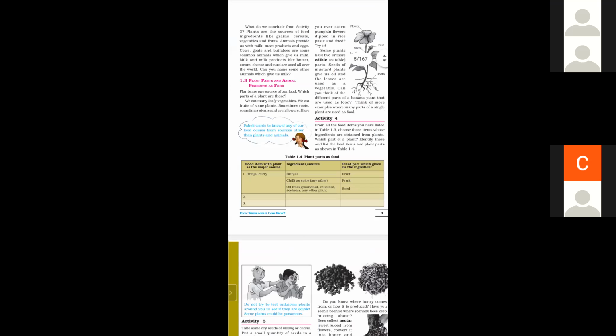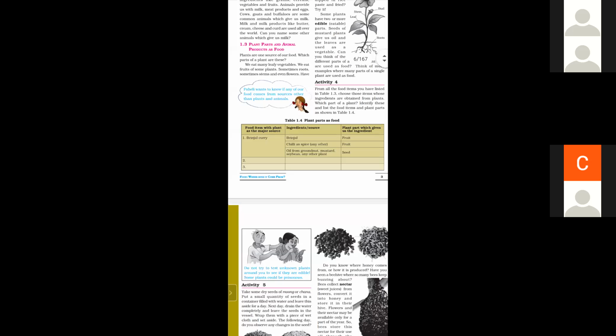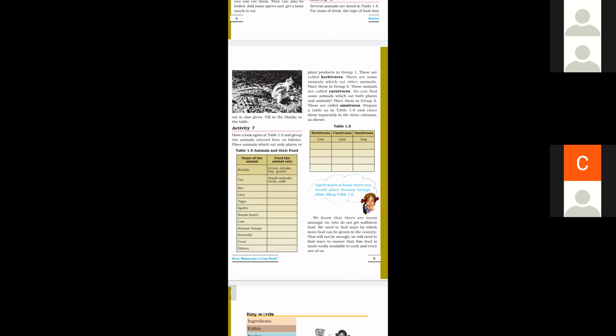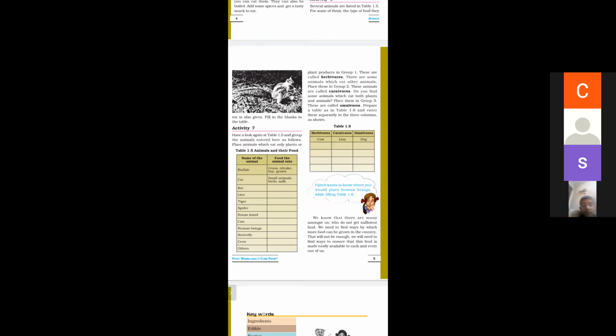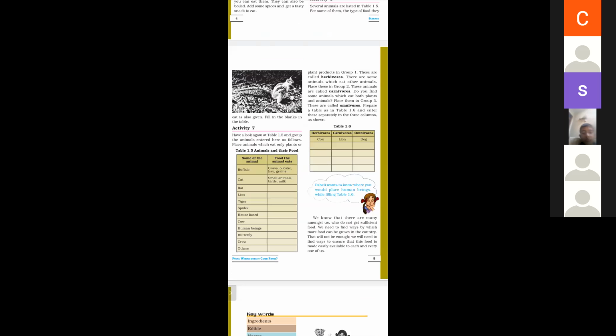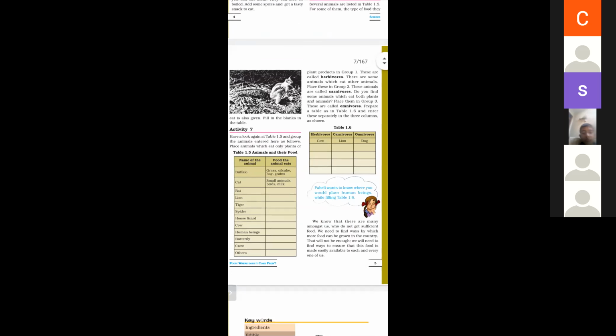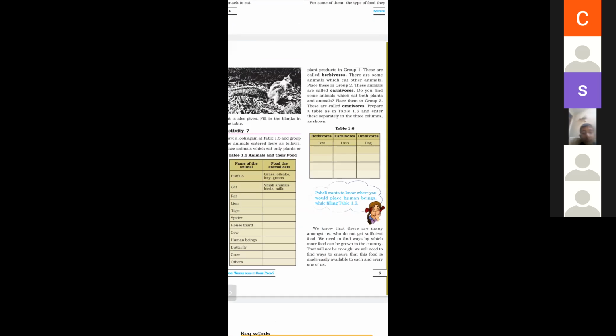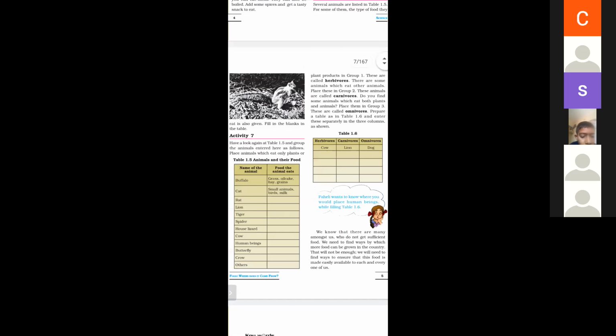What do animals eat? Herbivorous, carnivorous, and omnivorous. There are some animals which eat other animals; they are called carnivorous, and animals which eat both plants and animals are called omnivorous. There are some animals which eat both and are put in the category omnivorous. For example, dog eats both, so these are called omnivorous.